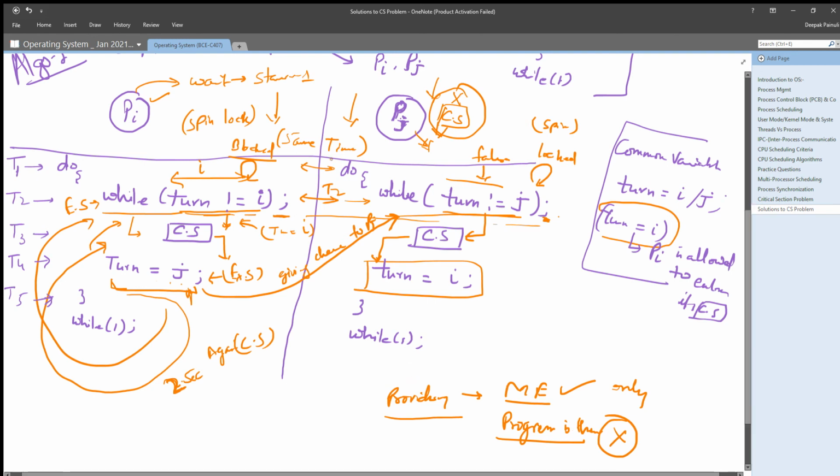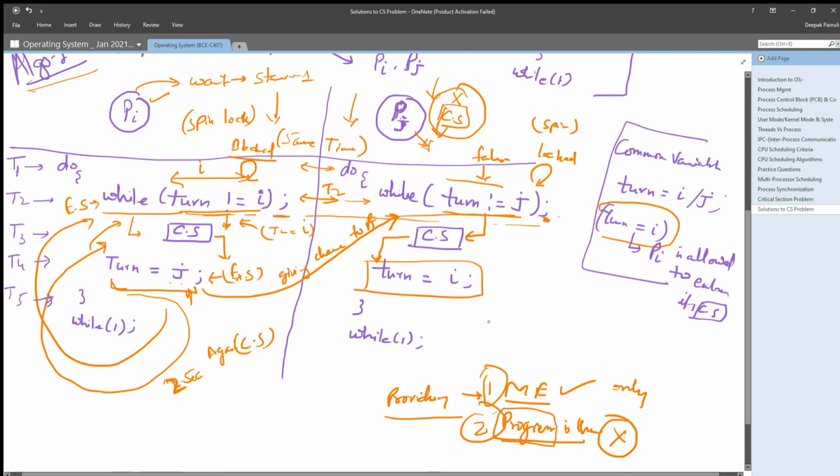The second requirement, progress: this solution is not giving progress to the processes which need their critical section, right? So by using this two-process solution, we can understand that this Algorithm 1 is not satisfying the second criterion, the progress requirement.